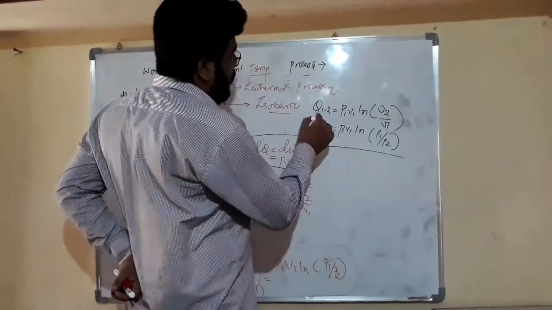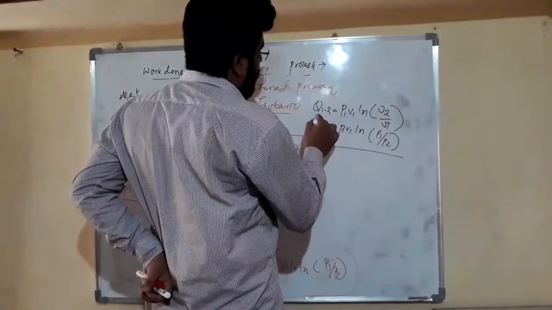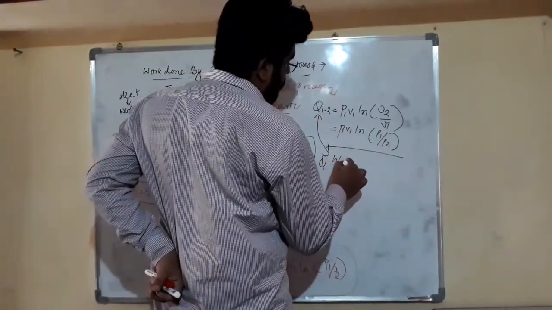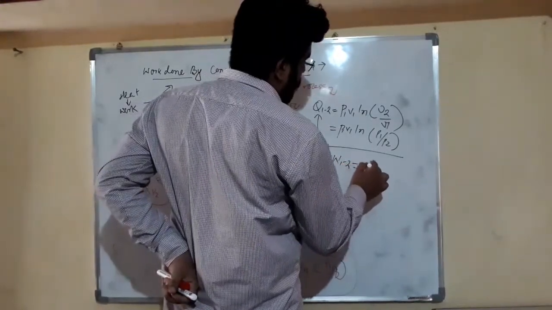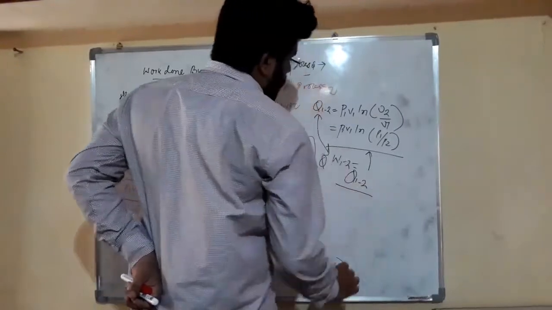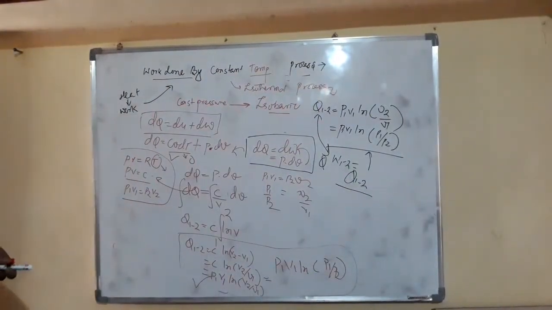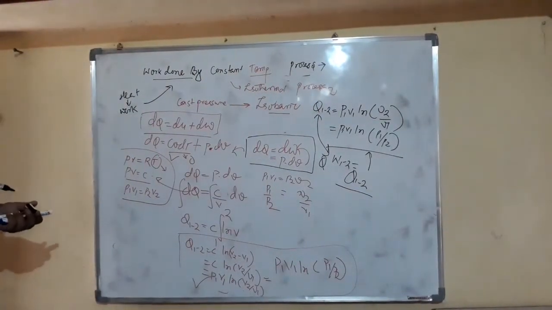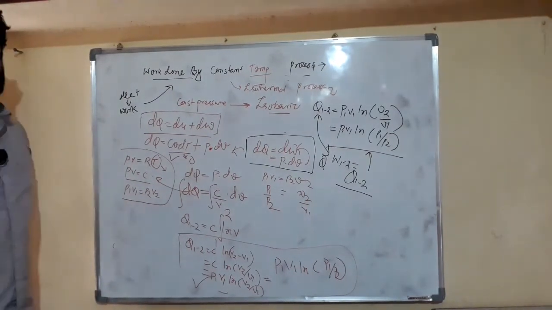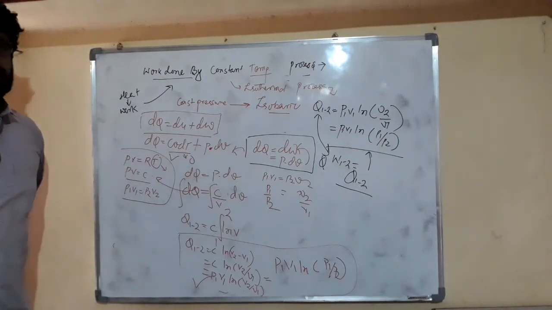So friends, here work done and transfer of heat are the same. So W1 to 2 is also equal to Q1 to 2. So friends, this is all about work done by constant temperature process, which is equal to both work transfer and heat transfer here. Now friends, today's lecture is finished here. Thank you very much.